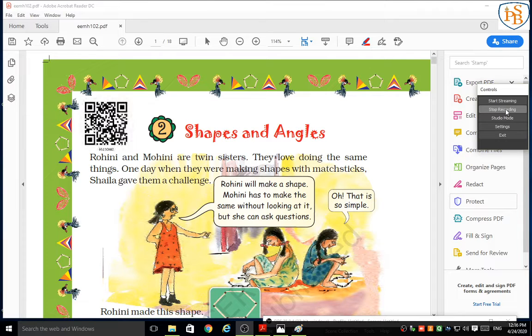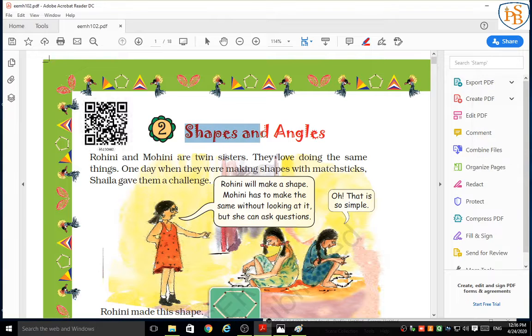So let's start. Today we are going to learn about some shapes and angles. Class 5th mathematics, second chapter. The name of the chapter is shapes and angles.